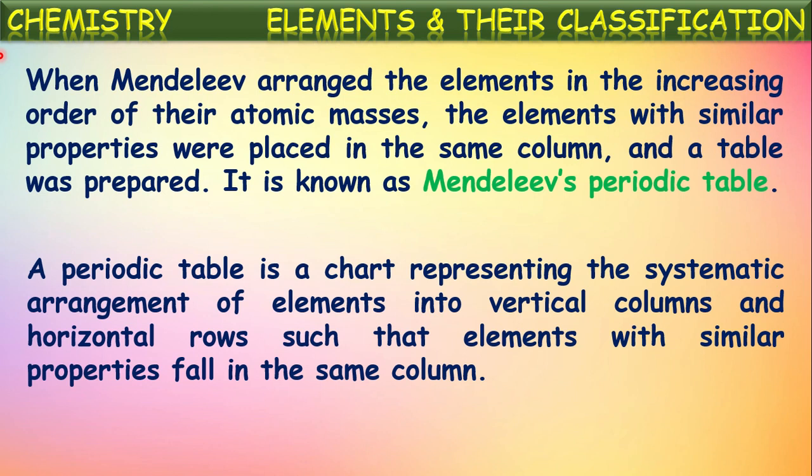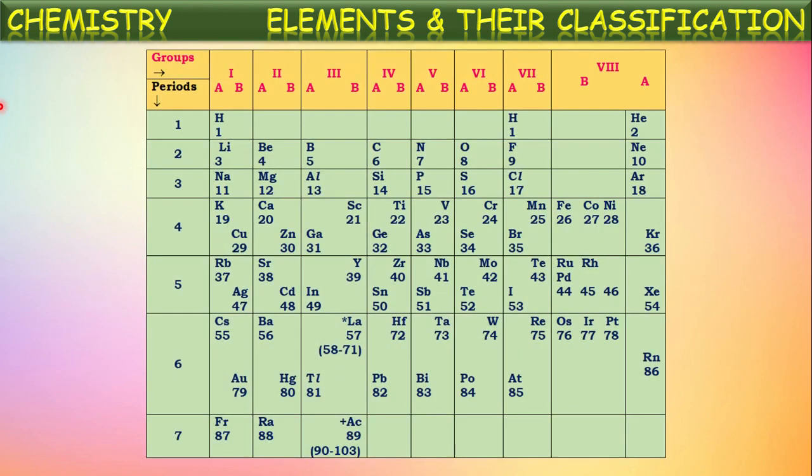The elements placed in a vertical column will have similar properties from one to another. In that way, he arranged all the available and known elements at the time into the table called the periodic table. In honor of his name, it is called Mendeleev's periodic table.